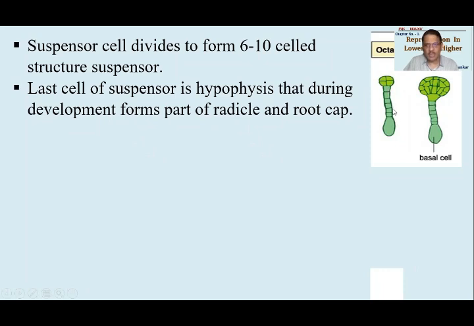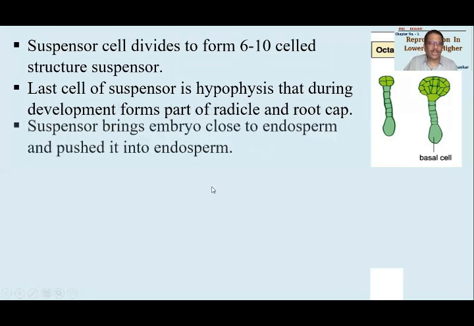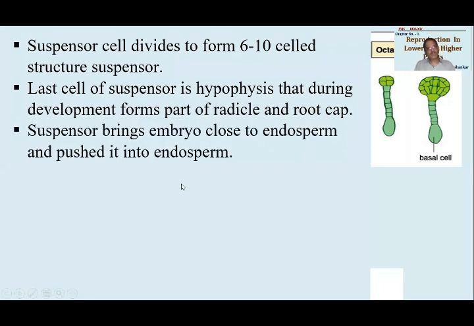This will be called the suspensor. Ahead is the embryo. This embryo will be brought close to the endosperm. Okay. The last cell of the suspensor is called the hypophysis, which during development forms part of the radicle and root cap. This last cell will become the radicle and root cap. Okay. So that is a characteristic feature. What will be the function of the suspensor?